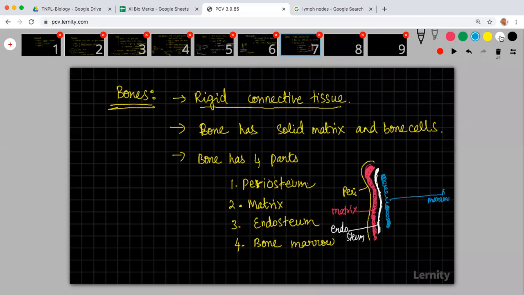So again, this side, the bone will have what? Endosteum. You will have matrix, and then the outer covering will be the periosteum. Like this, it will be. Are we able to understand? So this is how the structure of bone will be.